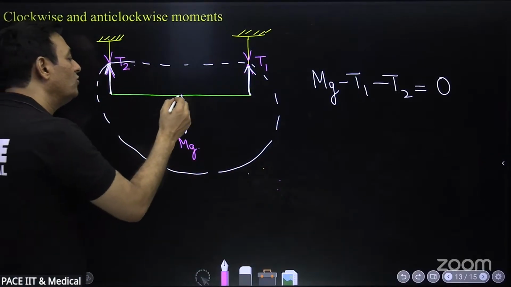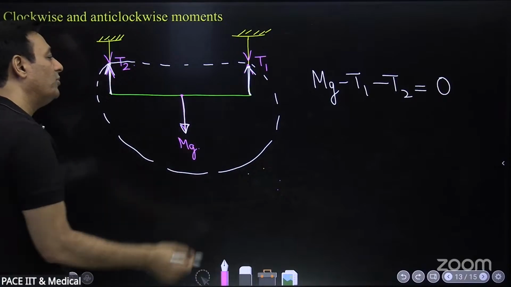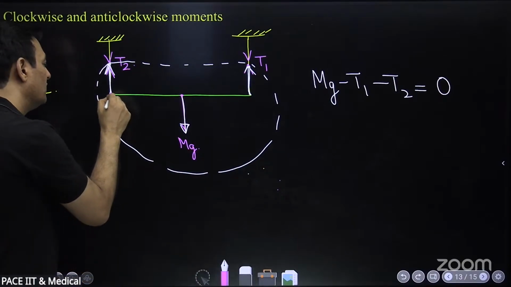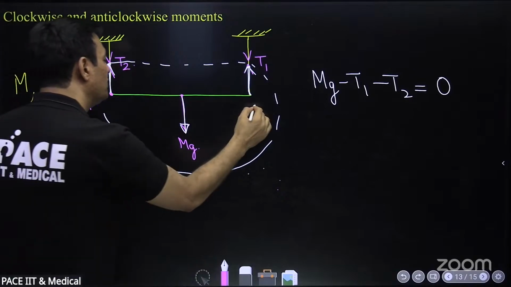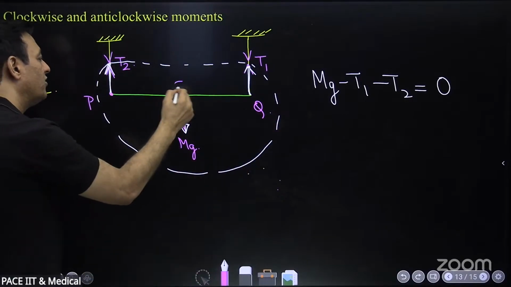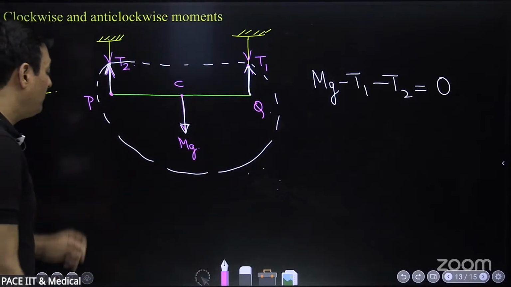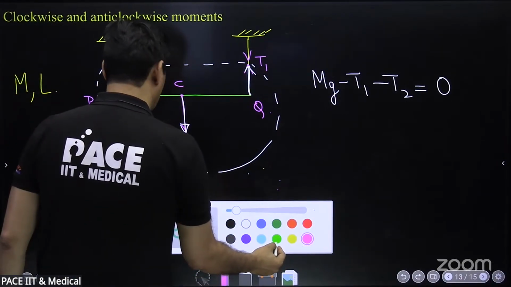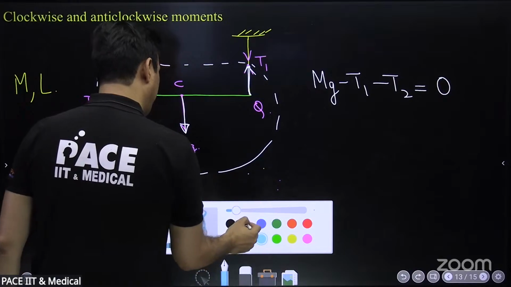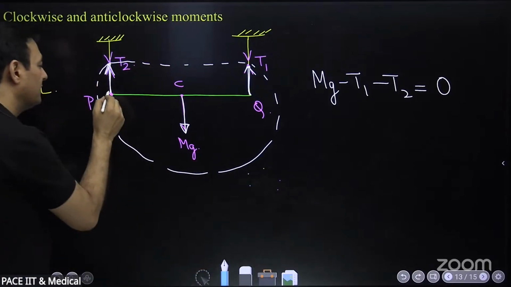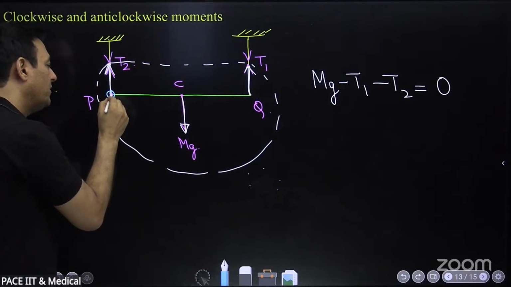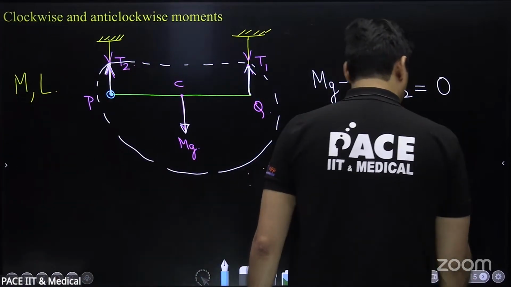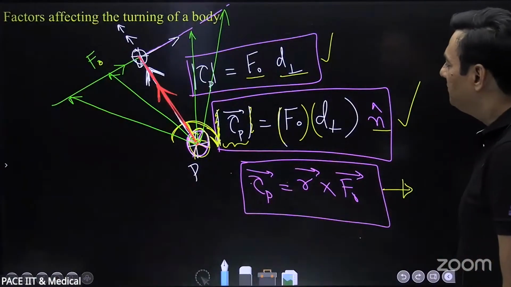Now let's find out the torque about any of the points. Suppose I want to find the net torque about this point. This point is P, this point is Q, and this is center of mass, C. If I want to find the torque of all the forces about this point, this is my point. अभी हम torque निकालना सीखे हैं about a point. Please go back and see the definition. What was the torque of a force?